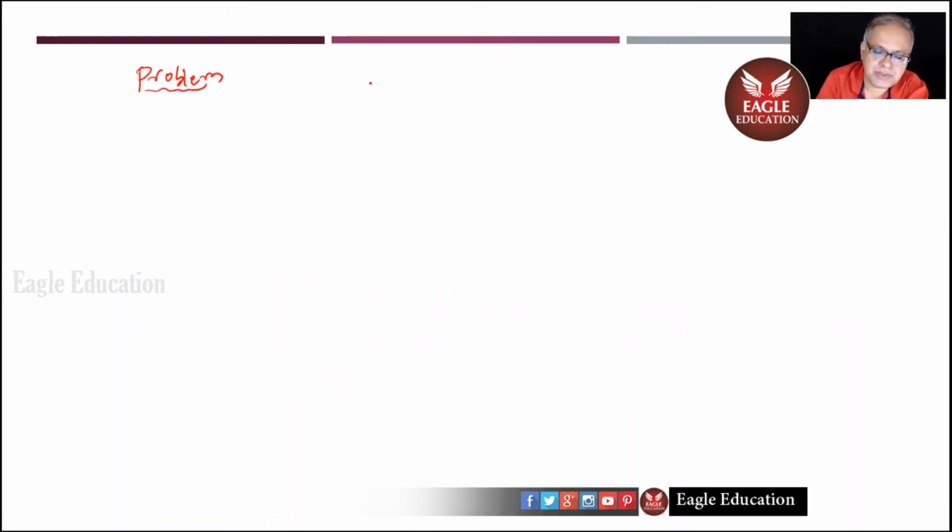I have a positively charged ring like this. Plus Q is a charge and R is the radius. This is fixed. Now, at some distance from it, a minus Q charge is released from rest.